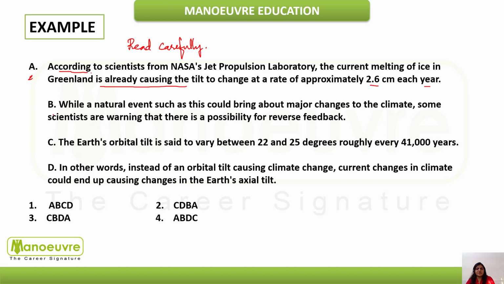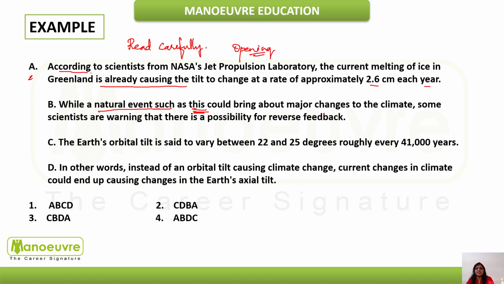Now reading ahead with our next sentence. While a natural event such as this, now which event is it talking about? So definitely again this is not going to be our opening sentence. What we are doing, we are applying our very first tip, that is we are finding out our opening sentence. So that is the very first tip that we are going to apply.